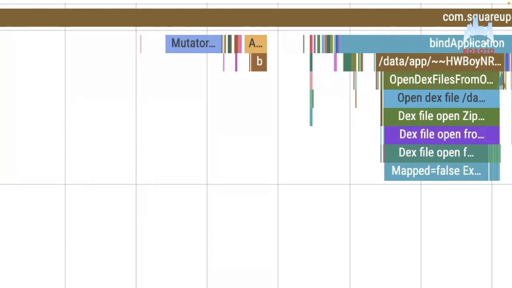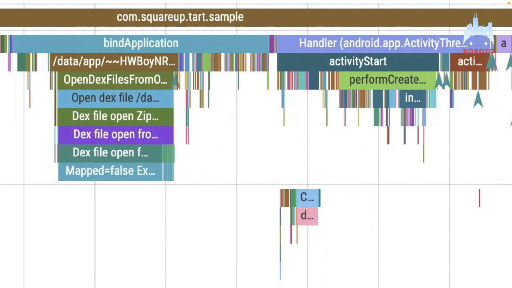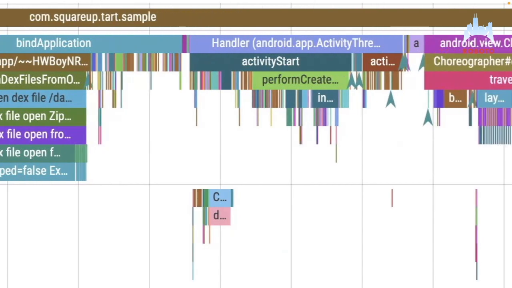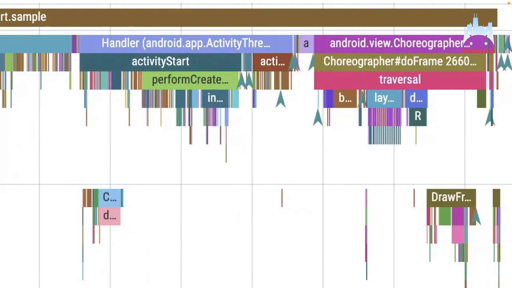Then in bind application, your classes are loaded. The activity is created, started, resumed. Is this good enough? No, we haven't rendered the frame. The activity is not visible to the user yet. And then there's what we call frame rendering, which means that your app will go through the view hierarchy. It's called a traversal, and there's going to be your usual measure, layout, draw inside on the main thread.